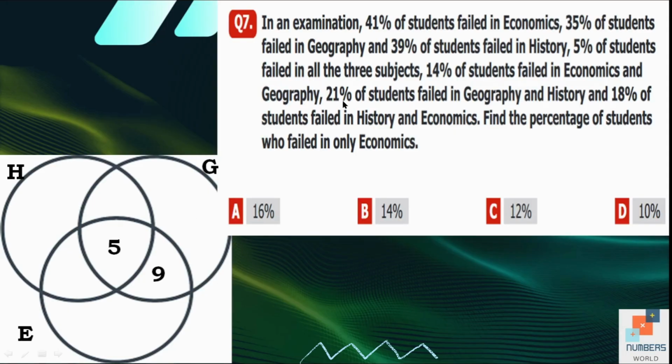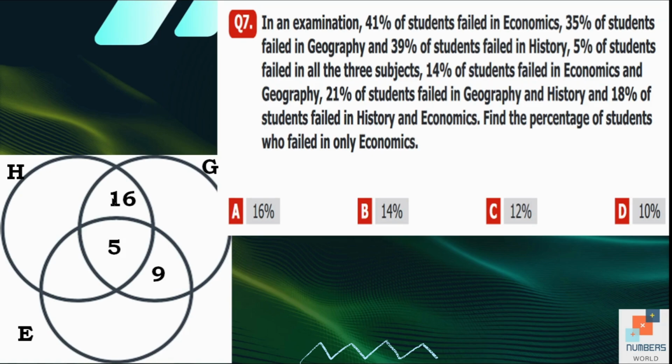Then 21% of students failed in geography and history. So this is the common area. 5 is already done. So out of 21, 16 plus 5 is 21. So 16 failed in history and geography.